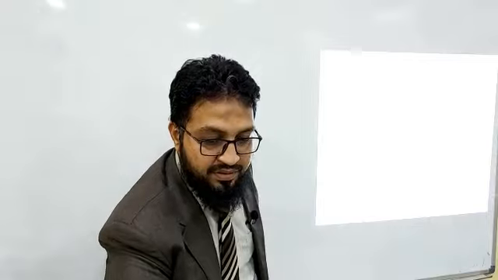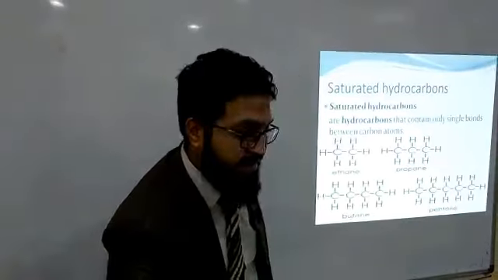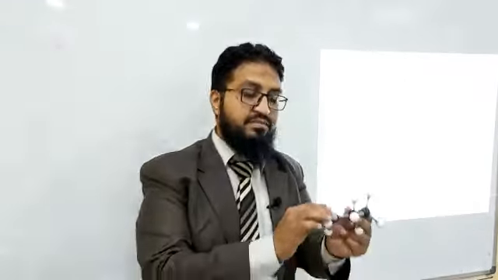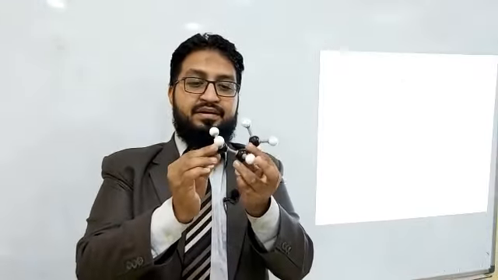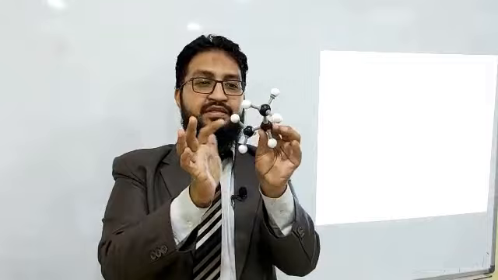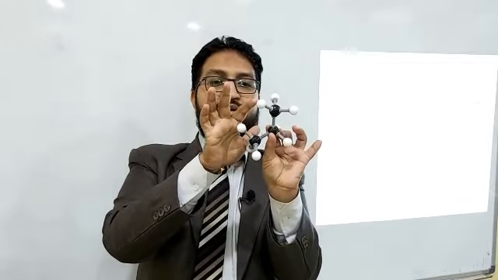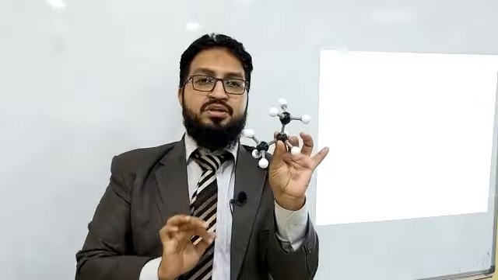Before we go next, you can see here the example of an alkane. Here the carbons, the black ones, have single bonds, and between carbon and hydrogen, the white one, is also a single bond.